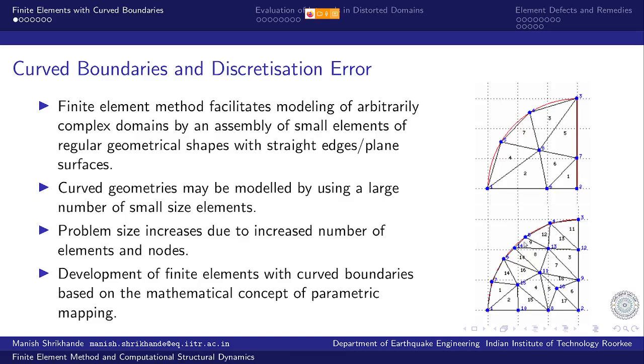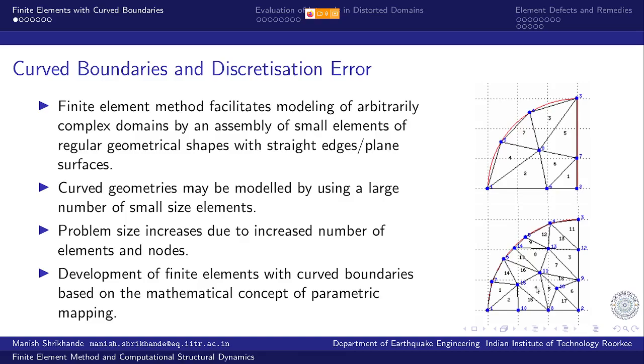So you can see that discretization error can be reduced by using smaller size elements, but then in the process we have changed the problem from a total of 8 nodes to about 18 elements and about 16 nodes, right?